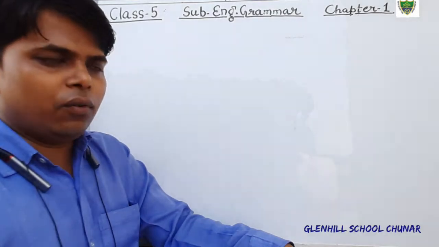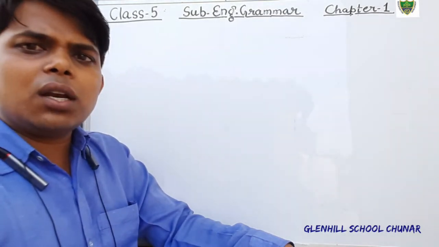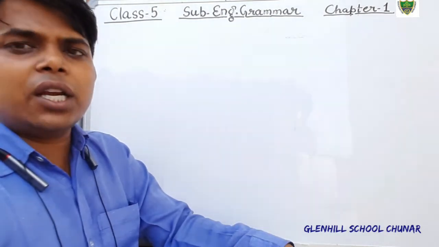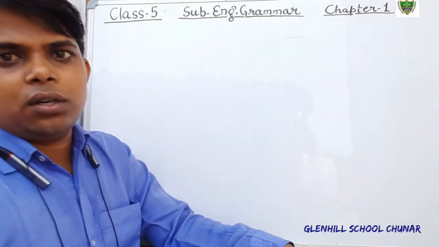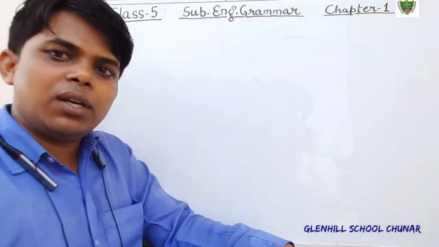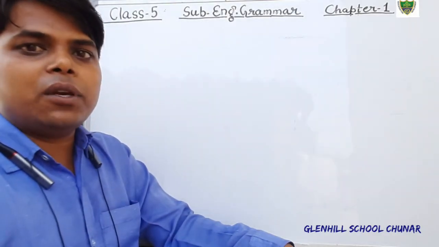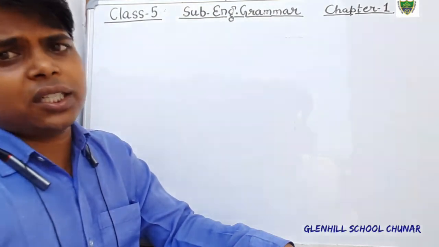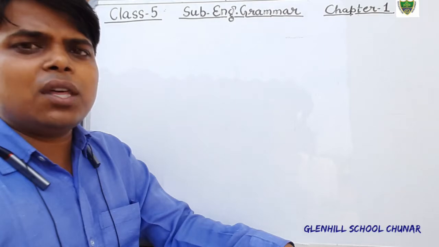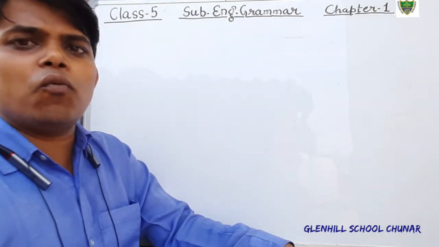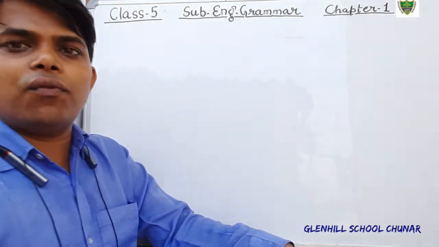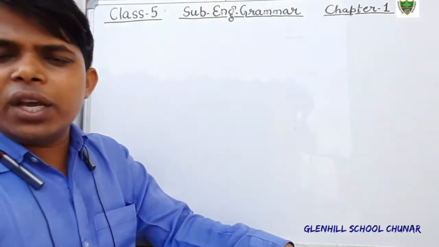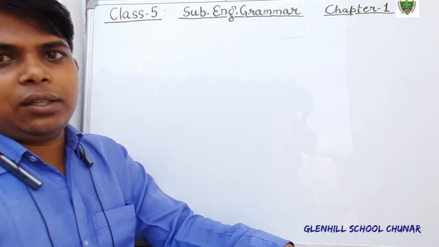And the fourth, the verb. What is verb? Verb is an action word. Verb is a doing word that denotes the actions done by the noun or pronoun. And what is adverb? Adverb is an action describing word that describes the verb, in which manner the work is going on, in which way the work is proceeding.